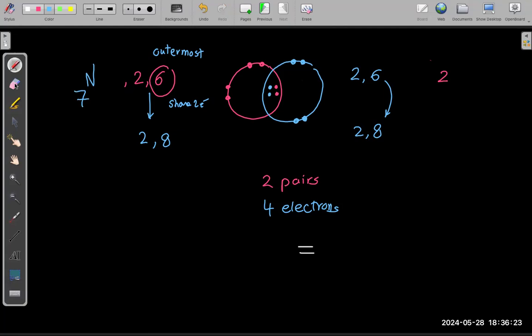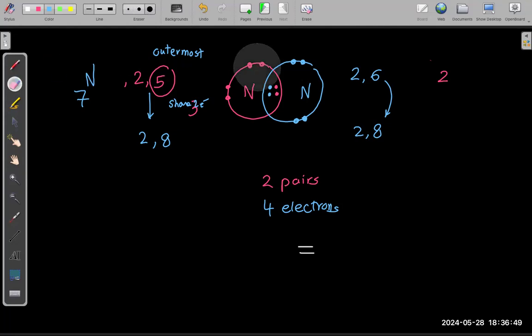So 2, 6? No, not 2, 6. It's 2 and 5. It wants to be like 2 and 8. So how many is it missing? It is missing 3. So how many will it share? Every atom will share 3, because it needs 3. So this nitrogen and this nitrogen, everyone has 5 in the outermost shell. How many does it share out of the 5?